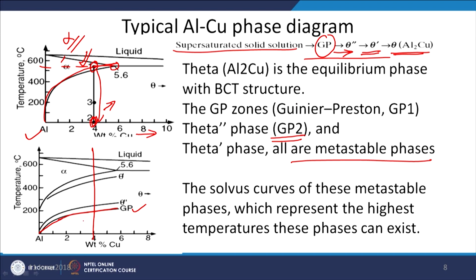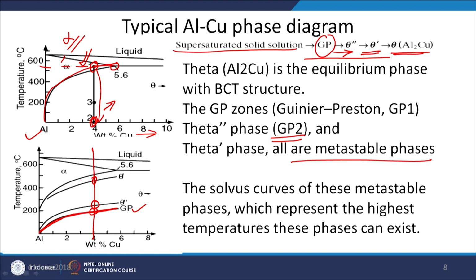Thereafter, it will get destabilized or dissolved. Whenever a precipitation strengthened aluminum copper alloy is heated above these temperature lines, the precipitates get dissolved. Heating above say 200 degrees centigrade, GP phases will be dissolved, and thereafter the theta double dash phase will be dissolved, and then the theta dash phase will be dissolved.